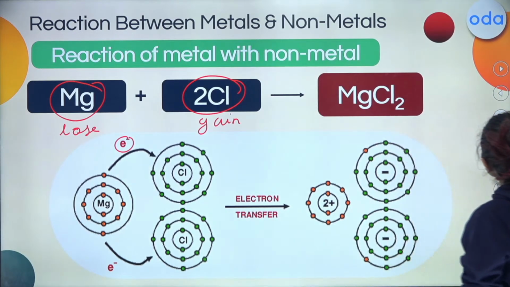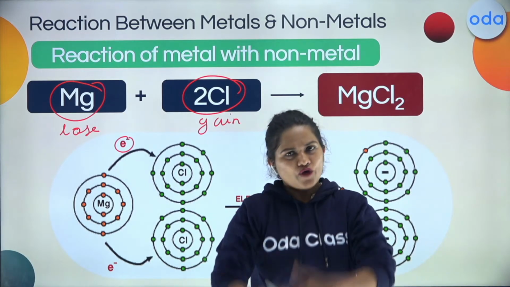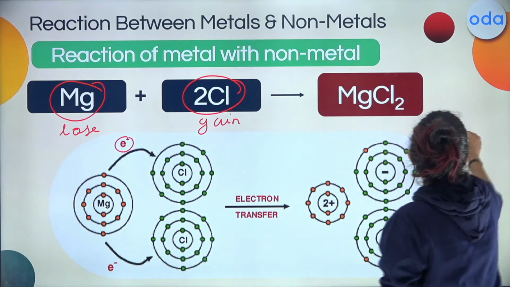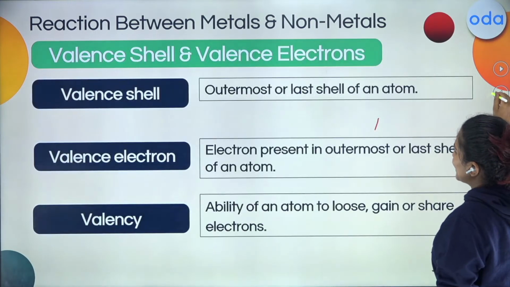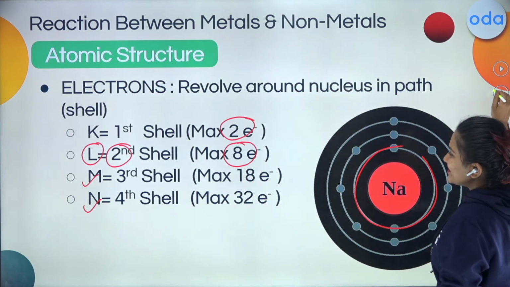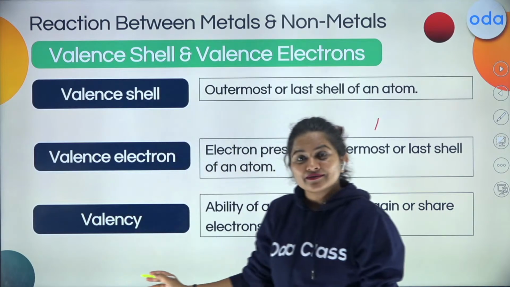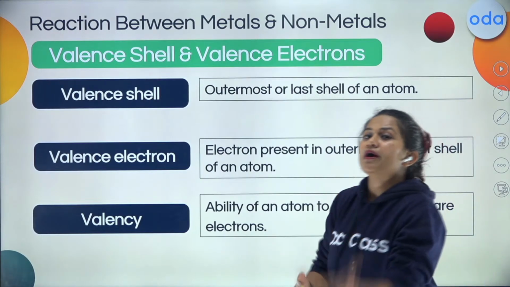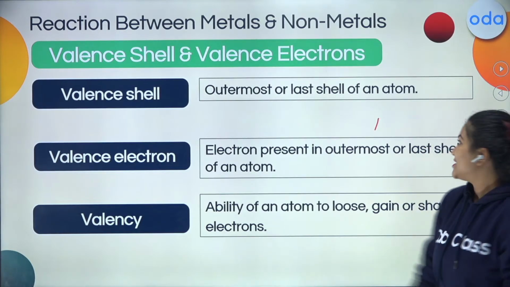So ma'am, which metal will lose how many electrons, or which non-metal gains how many electrons? So that's what I wanted to take you back to. When I say I want to take you back, that is about valency. Correct? The three terms that we have discussed, the valency. The valency shows the number of electrons that an atom trades, that is by losing, gaining, or sharing.